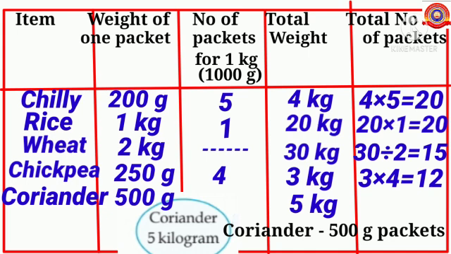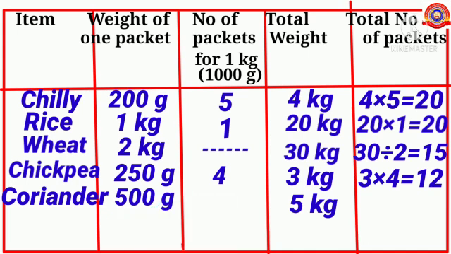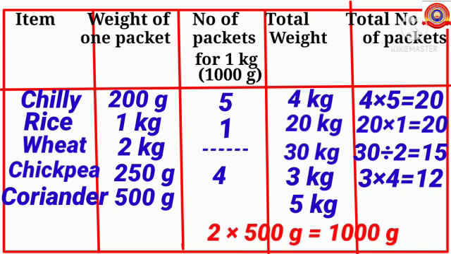Children, you know 1 kilogram is 1000 grams. So children, how many 500 grams make 1000 grams? Yes, 2 500 grams make 1000 grams. So children, how many packets are needed for 1 kilogram? Yes, 2 packets. So number of packets for 1 kilogram is 2.